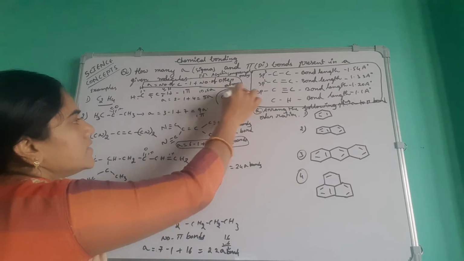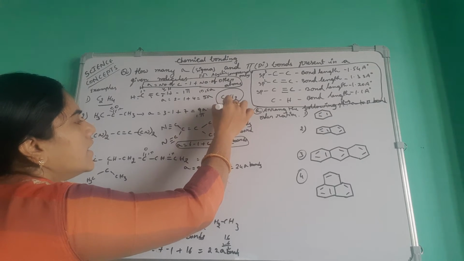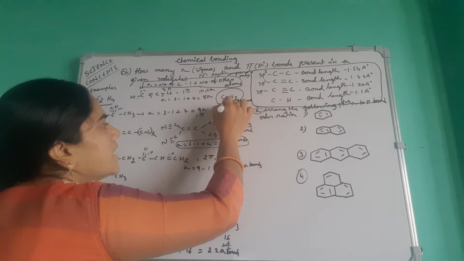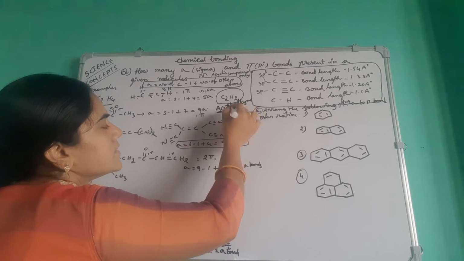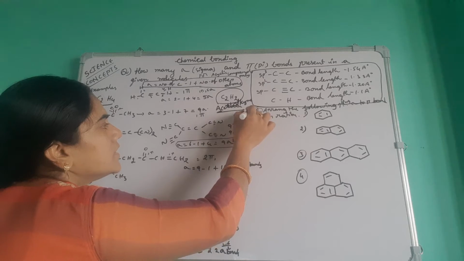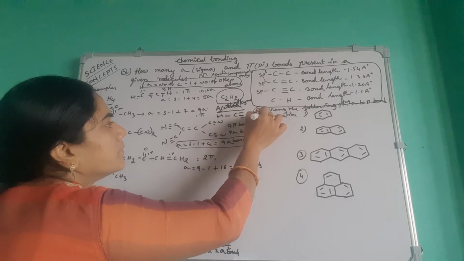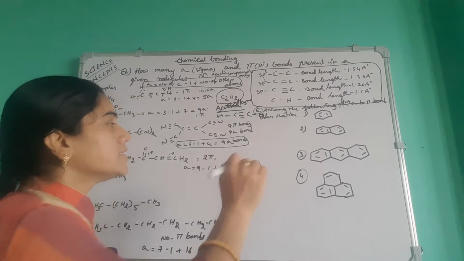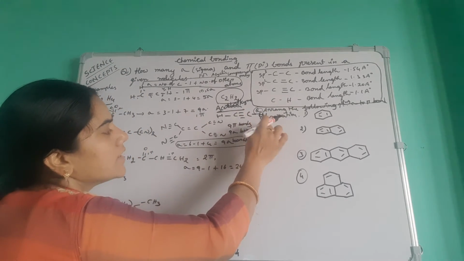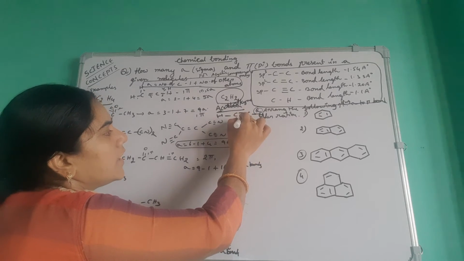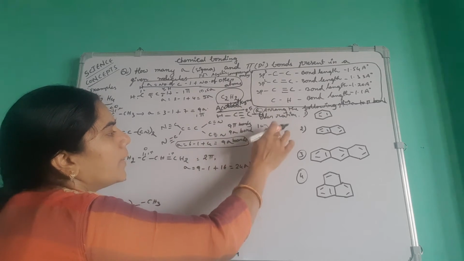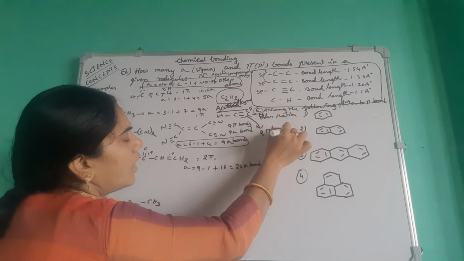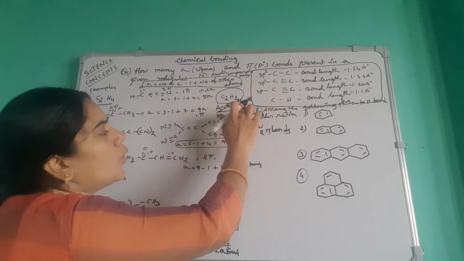Here see what this one is, it is nothing but acetylene. It is simply called alkyne. You will calculate how the structure of acetylene is. How many sigma and how many pi bonds are there? In this, 1 sigma. How many pi bonds in acetylene? 2 pi bonds. Sigma bonds 1, 2, 3.